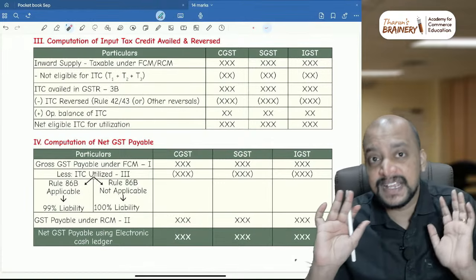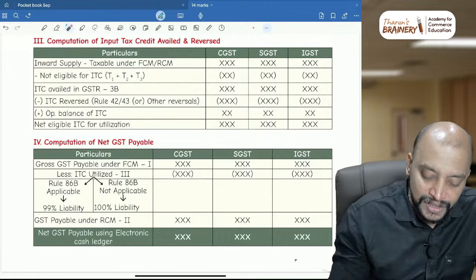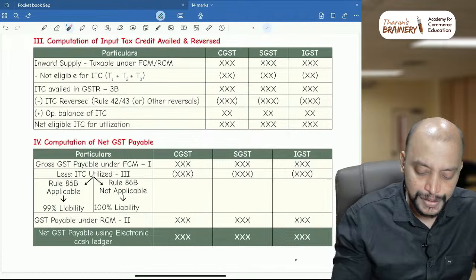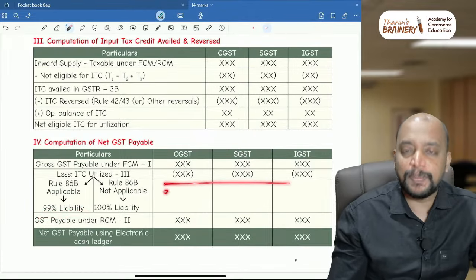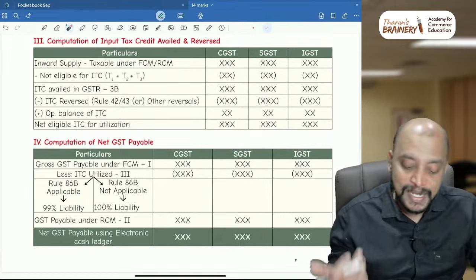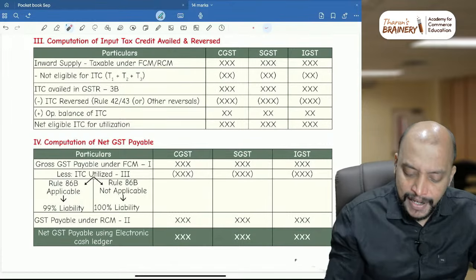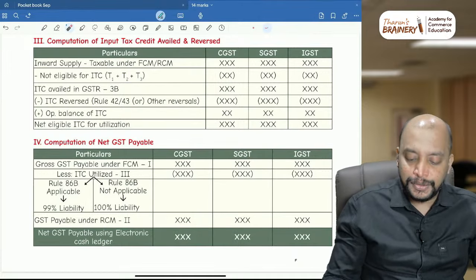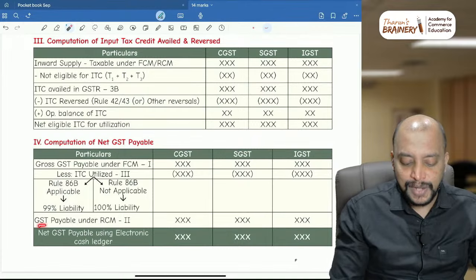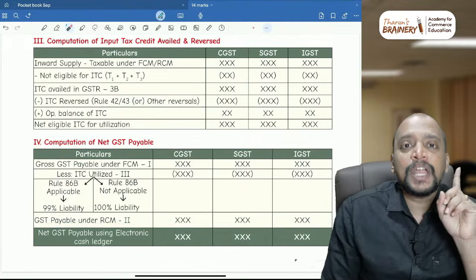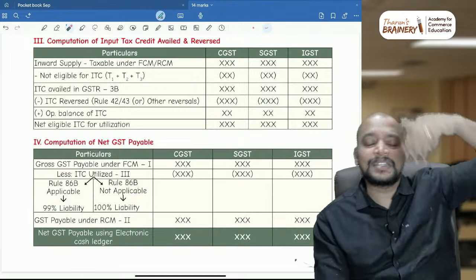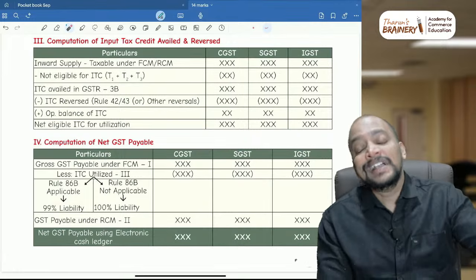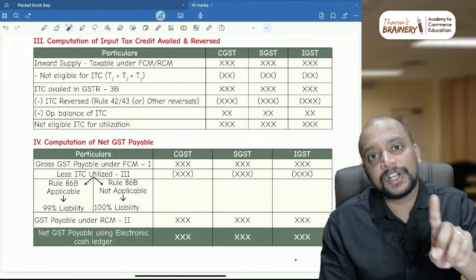Suppose rule 86B is applicable, what you should do: out of this gross liability, 99% only we can pay using ITC. So 99% of liability alone we will pay using ITC. Suppose rule 86B is not applicable, the full amount, entire liability, we will pay using the input tax credit, and therefore we will get the net GST payable. For that we need to add GST payable under RCM. While computing the 1% limit, don't take RCM liability, because RCM liability anyhow you have to pay through cash ledger. So you need to consider only FCM liability, and we need to pay 1% of the FCM liability.